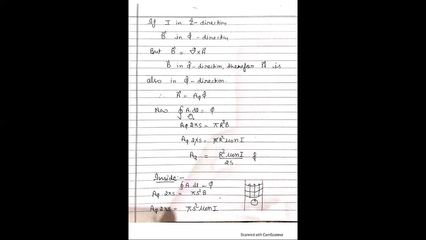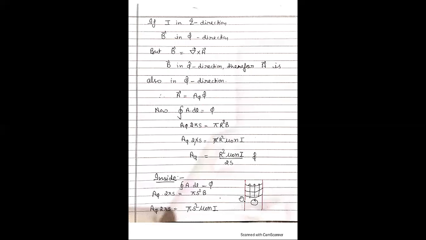Now we know that the line integral of A dot dl, the vector potential, is equal to the magnetic flux. Here A phi and dl; the perimeter of the circle of radius s is 2 pi s, and the flux phi is equal to B dot ds, where ds means area.